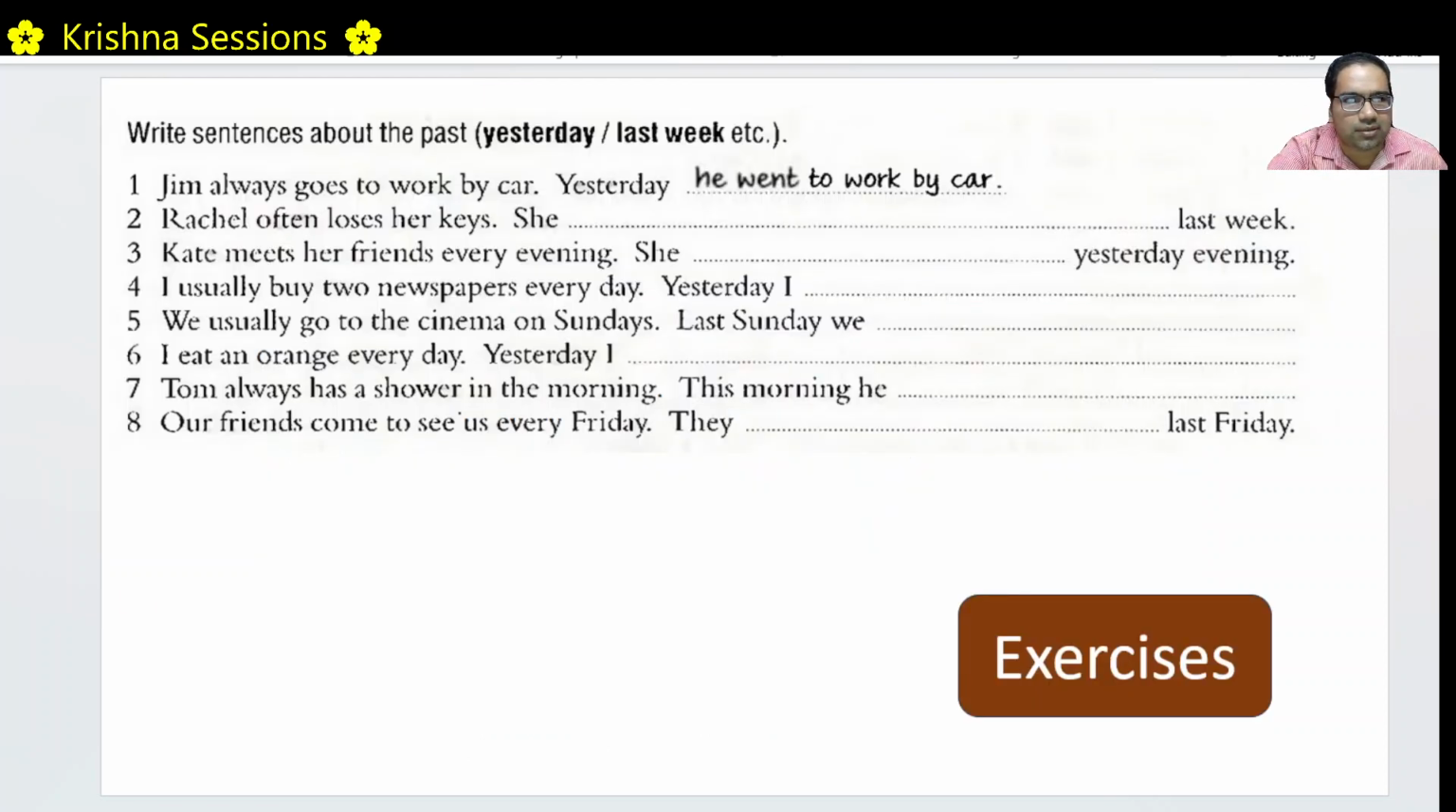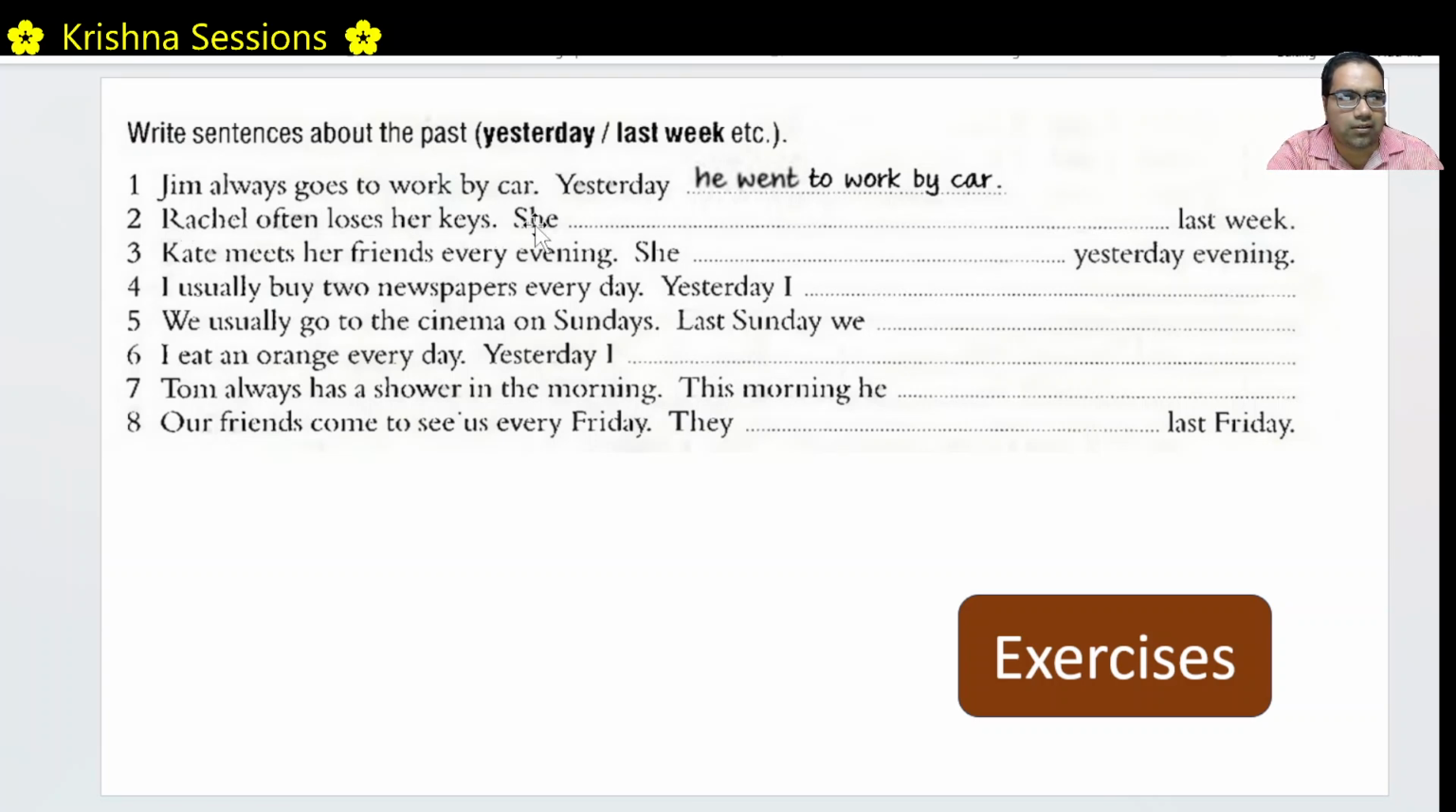Let's look at some exercises so that it will become more clear for you. Jim always goes to work by car. Yesterday. What about yesterday? He went to work. Because this is a regular affair, this is a habit. This happens regularly. That's why we use goes. This is in simple present. But yesterday it is a past thing. So we say yesterday he went to work by car.